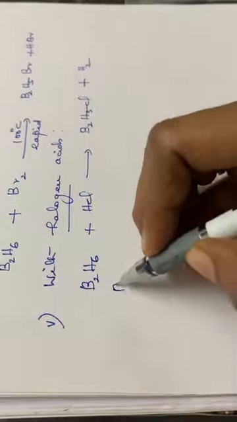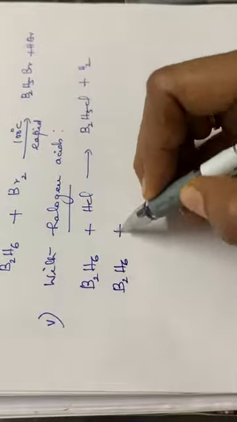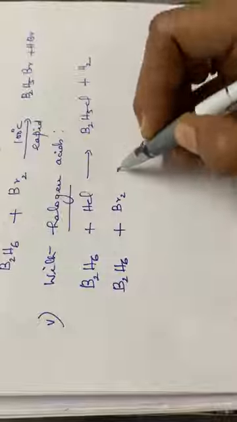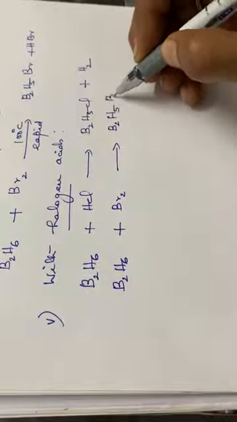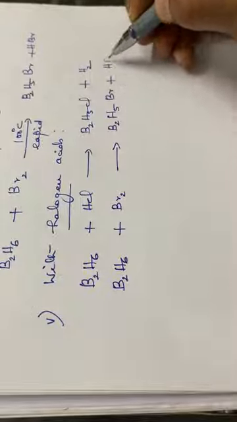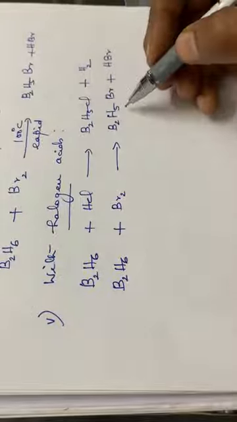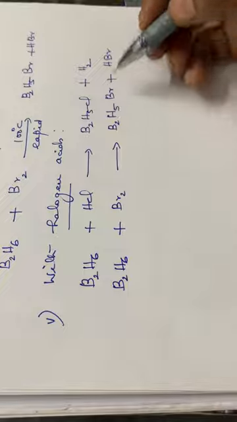Similarly with bromine, B2H6 plus Br2, giving B2H5Br plus HBr. This is another halodiborane, bromodiborane.